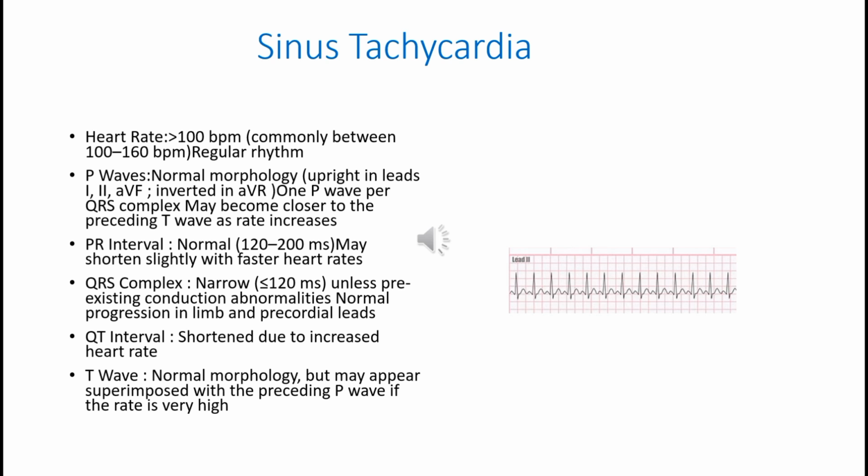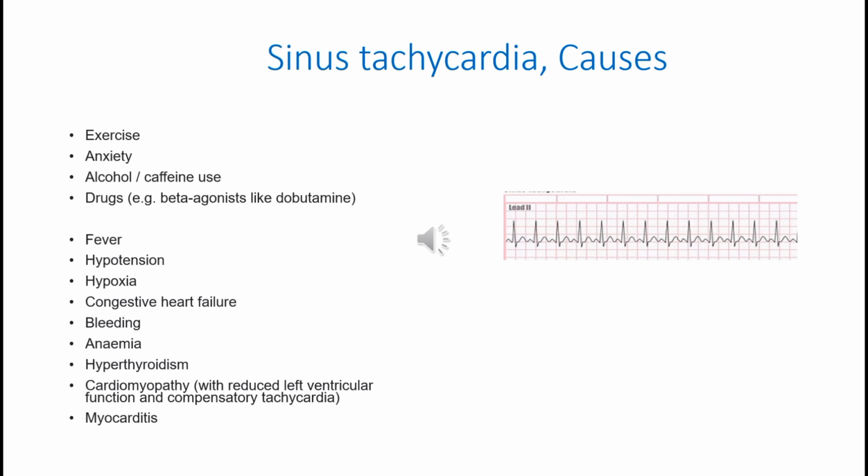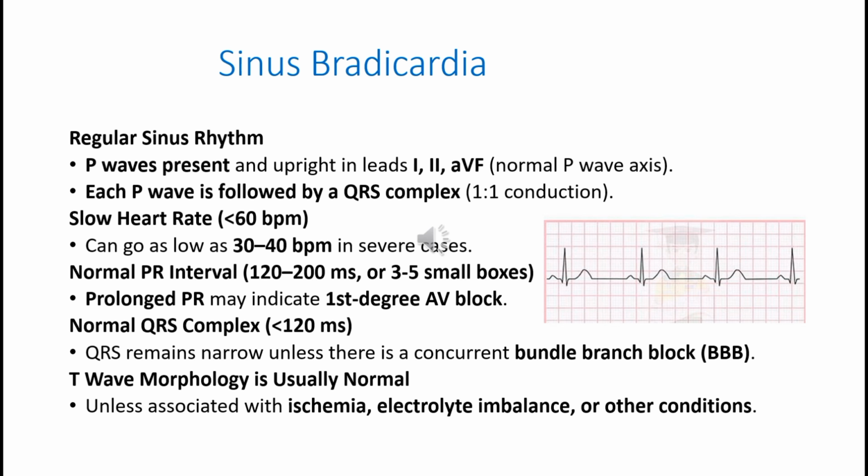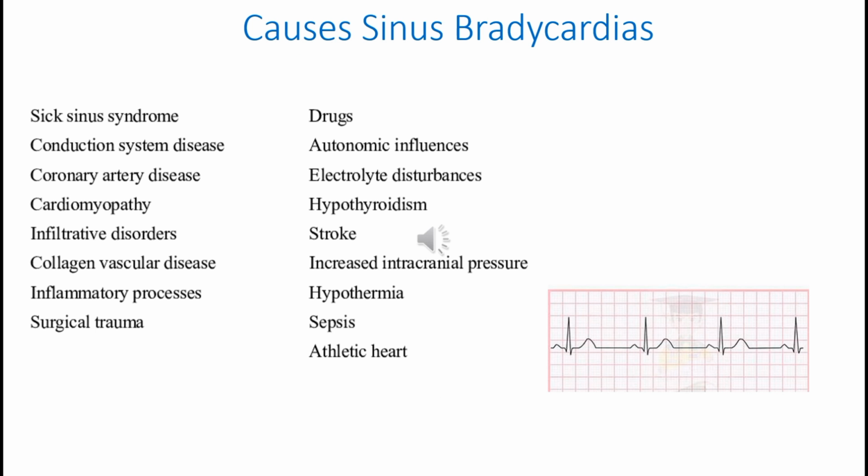In sinus tachycardia, heart rate is more than 100 and QRS complex is narrow. Causes of sinus tachycardia are multiple and it should be on the tip of tongue. In sinus bradycardia, heart rate is less than 60 per minute and QRS complex is narrow. Always remember causes of sinus bradycardia and it's multiple.